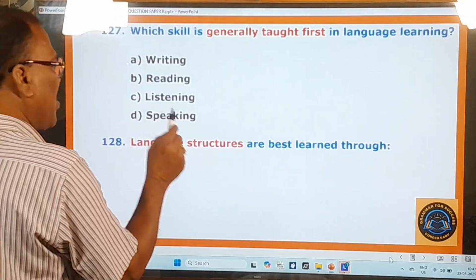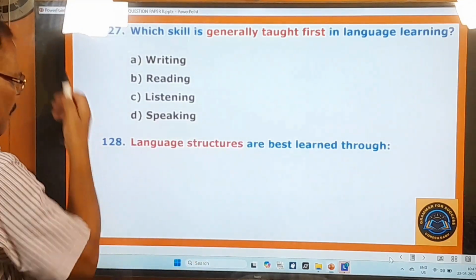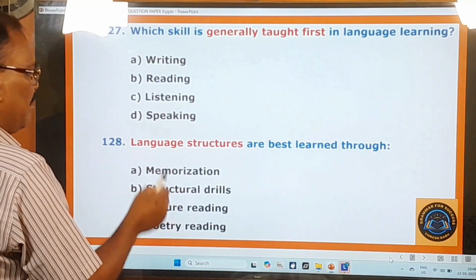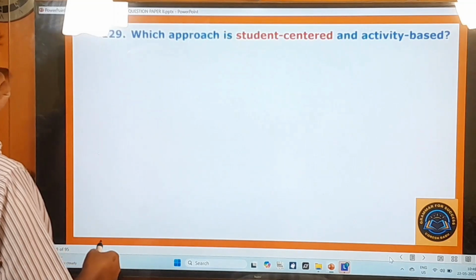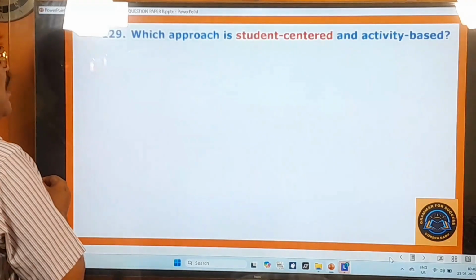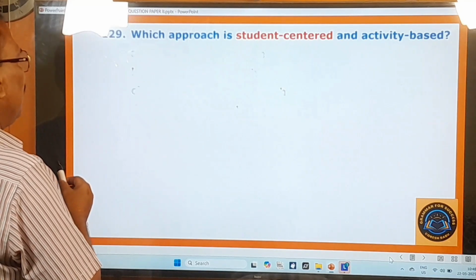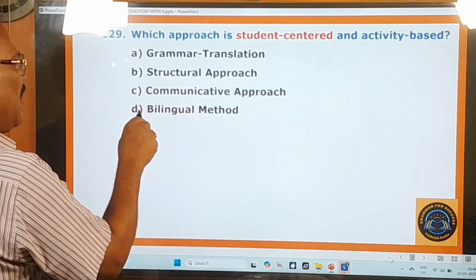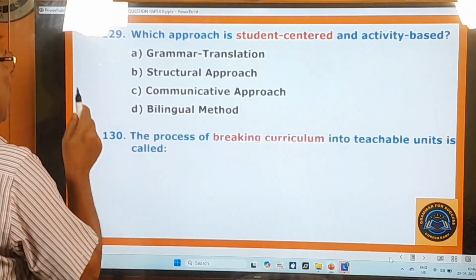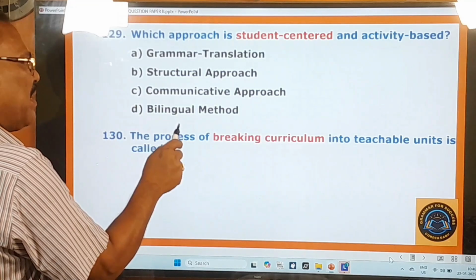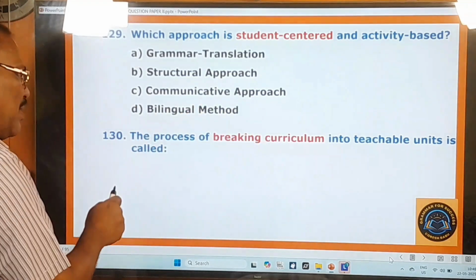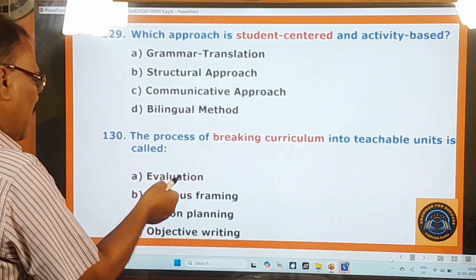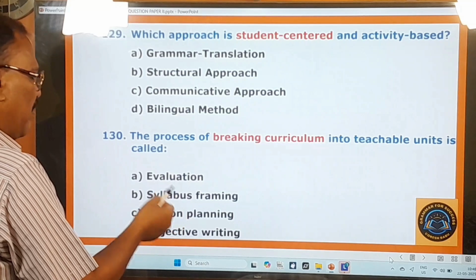128th question. Language structures are best learned through memorization, structural drills, picture reading, poetry reading. 129th question. Which approach is student-centered and activity-based? Grammar translation, structural approach, communicative approach, bilingual method. 130th question. The process of breaking curriculum into teachable units is called. What is that process of breaking curriculum into teachable units is called? Evaluation, syllabus framing, lesson planning, objective writing.